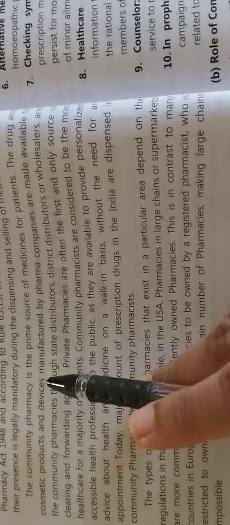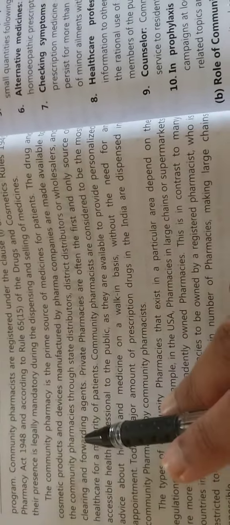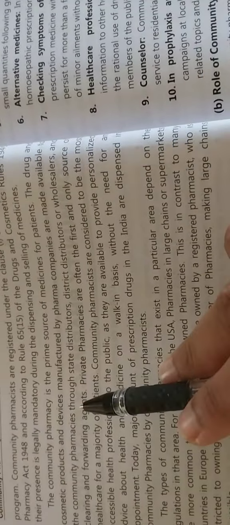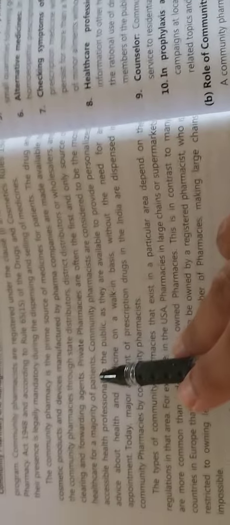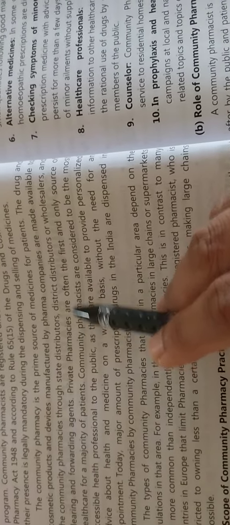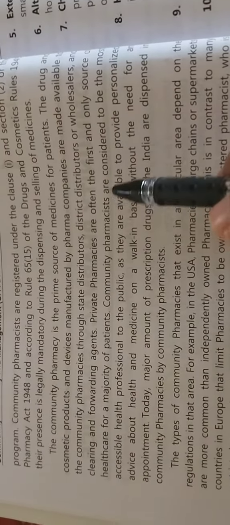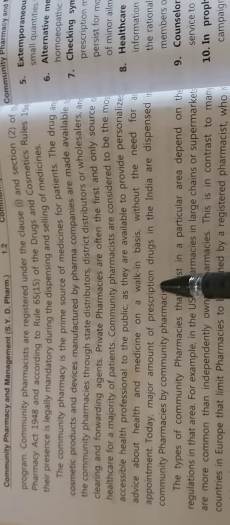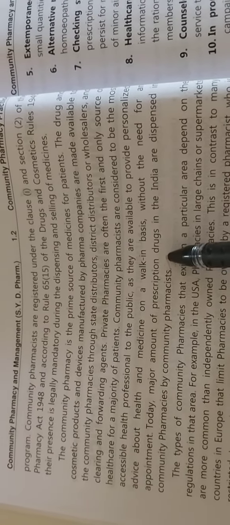The drugs, cosmetic products and devices manufactured by the pharma companies are made available to the community pharmacies through the state distributor, district distributor or wholesaler, and through the C and F agent, that is clearing and forwarding agents. Then private pharmacies are the first and only source of healthcare for the majority of patients. Then community pharmacists are considered to be the most accessible health professionals to the public. This you can write down, that is the availability of community pharmacists. Up to this you can write down under the concept of community pharmacy.